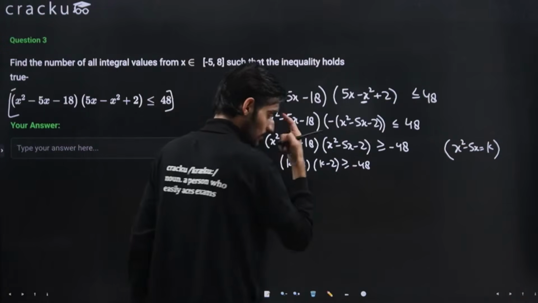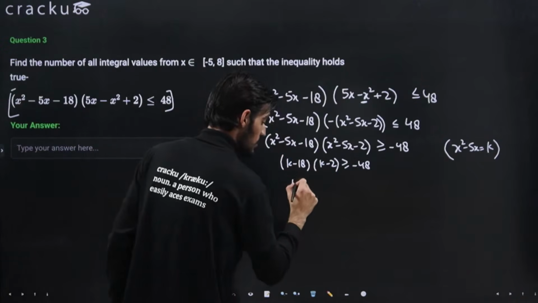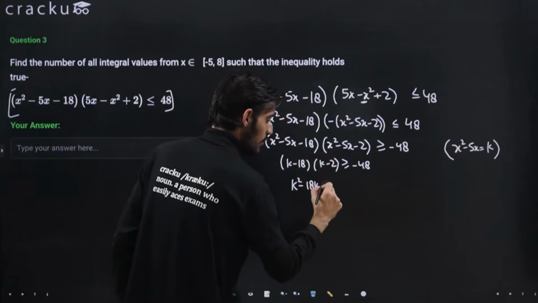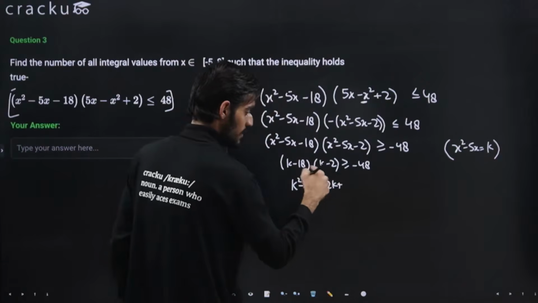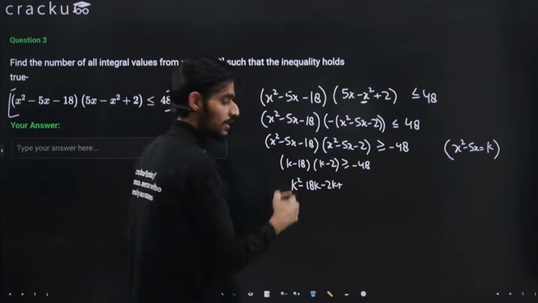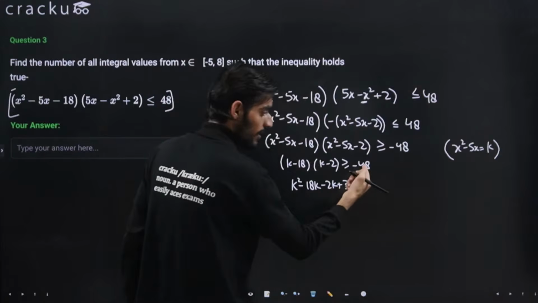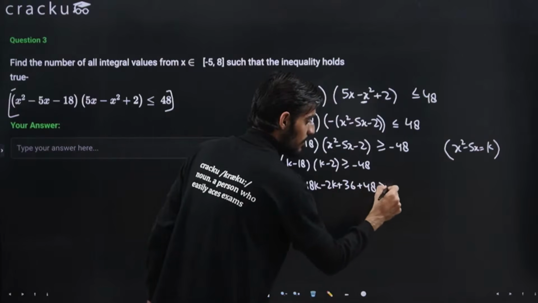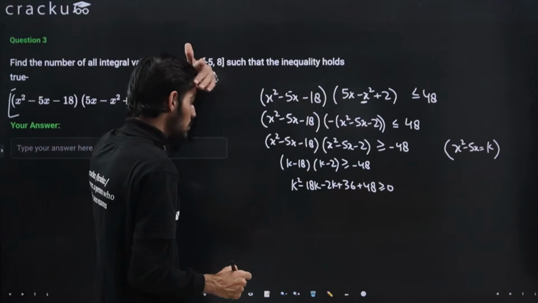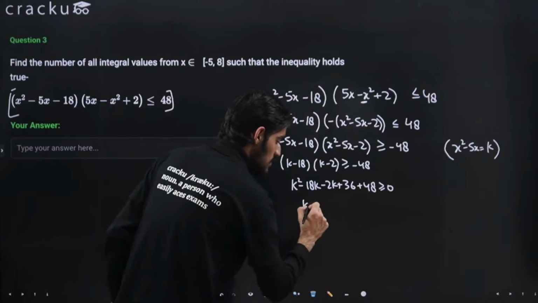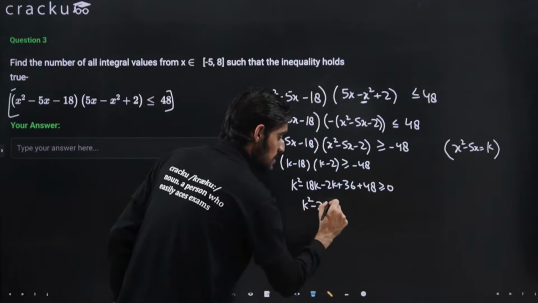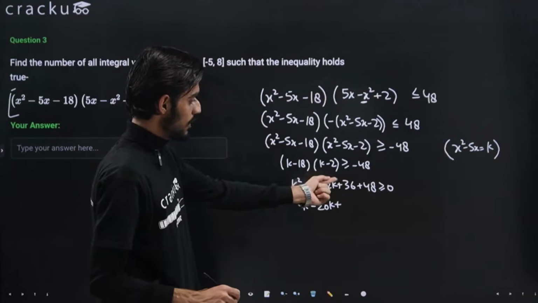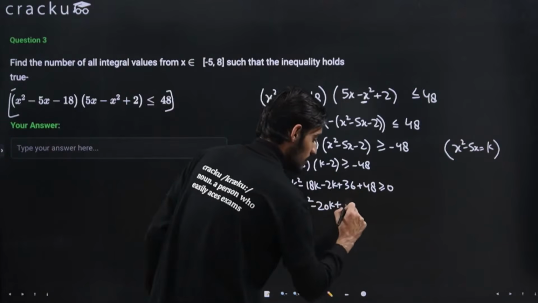So just solving it now, this will be k square minus 18k minus 2k plus 36, right? Minus 18 into minus 2 will be plus 36. I'm taking this also to the left hand side. This will be plus 48 greater than equal to 0. So now this will come out to be k square minus 20k plus, so 48 and 36 will be equal to 84. Okay, so this will be 84.